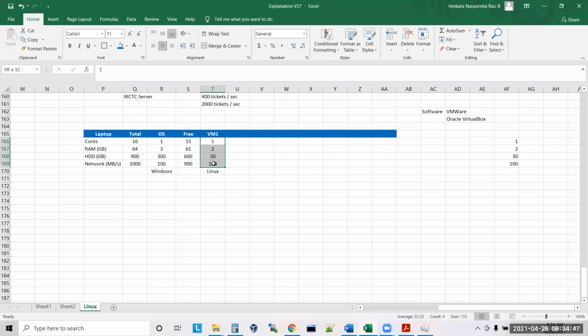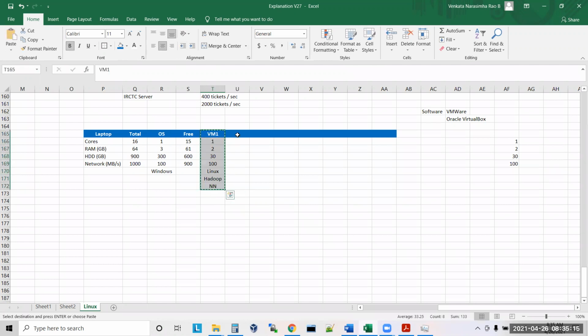So now if I do this, what is left out here? Still I have 14 cores, correct or not? Yes. So in this machine, I'll run the name node. Sir, you understood? I install Linux in this machine, I install Hadoop also in this machine, and I start the name node here.